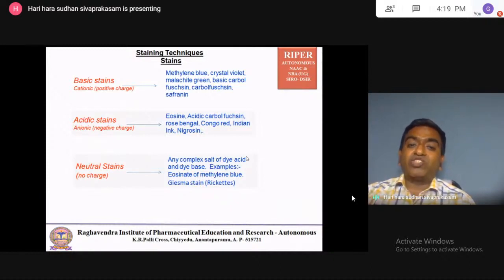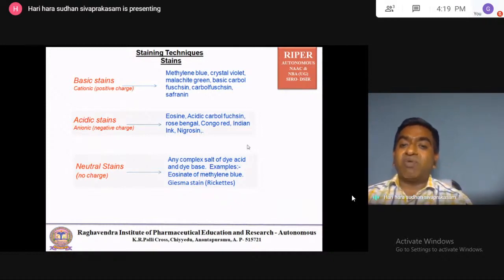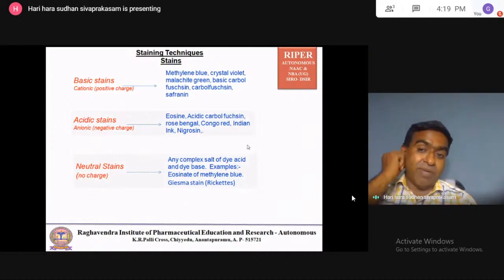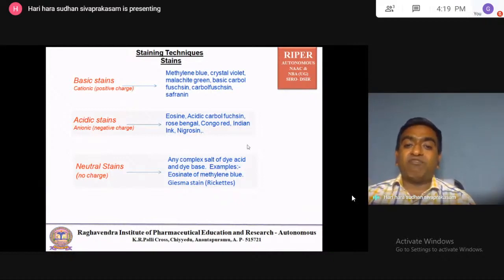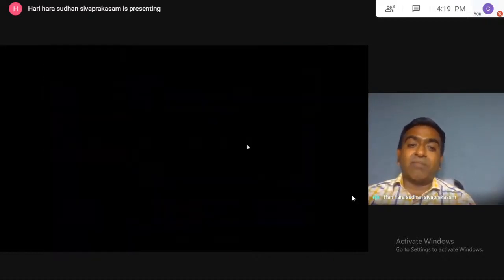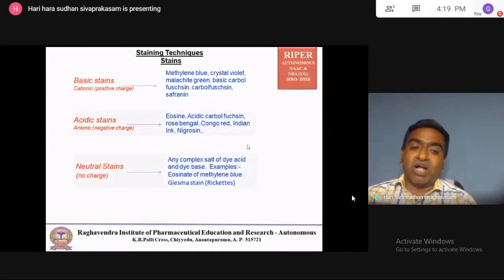Examples of basic stains are methylene blue, crystal violet, malachite green, basic carbol fuchsin. Carbol fuchsin commonly is a basic stain, and you can call it basic carbol fuchsin also. Safranin. These are all basic stains, positively charged.